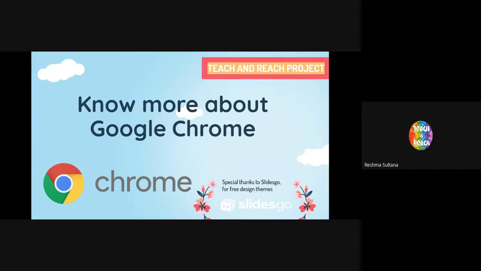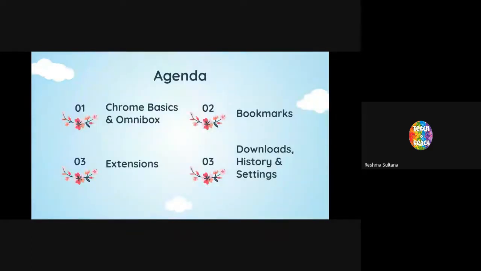We'll be seeing a few things, so let me run through the agenda as well. So Chrome Basics and Omnibox. In the form also, you must have seen the word Omnibox. It might sound new to you, but I'll be letting you know what is Omnibox. We'll be seeing how to bookmark web pages, how to use extensions. And once you start using Google Chrome, you might want to also manage settings. So that's also something that we're going to cover.